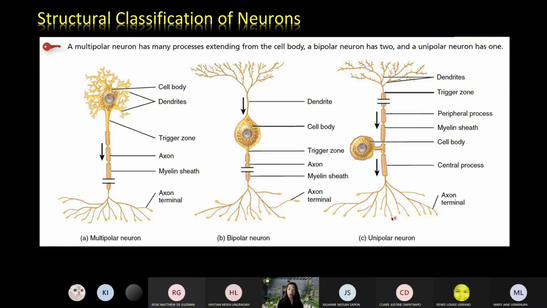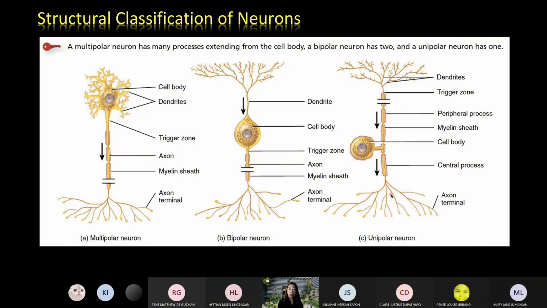Okay? And then we have the unipolar, uni meaning you have 1 process. So this is the process. The process is actually a fusion of the dendrites and the axon. Okay, and that process, the fusion, is located on one side of the cell body. Unlike ito, you have 1 process and then cell body and then dendrite. Ito din, di ba? You have the processes and then body and then dendrites. The processes or the dendrites and then cell body and then axon. Ito, there is now fusion, no?